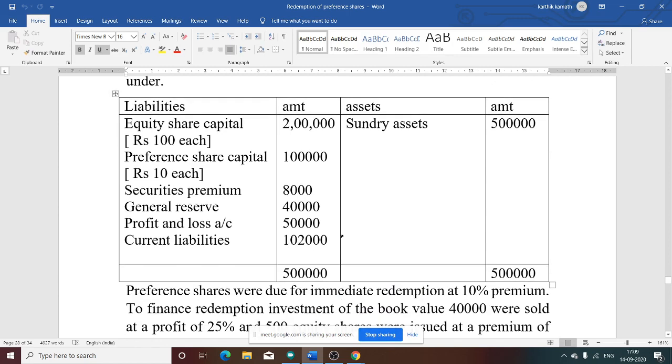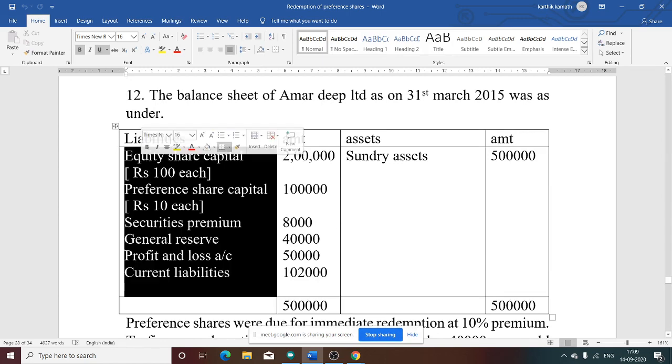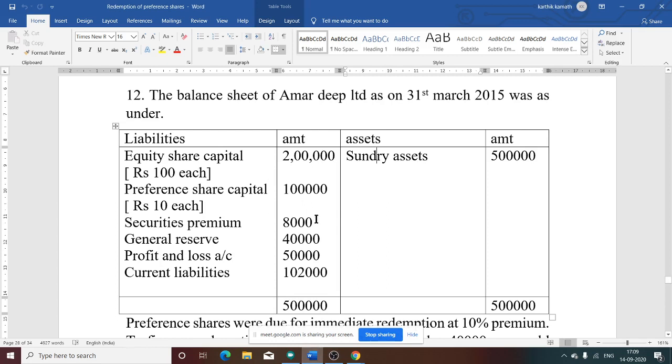Now if you see the liability side, equity share capital of 100 each, that is 2 lakh. Then preference share capital, that is 1 lakh of 10 each.